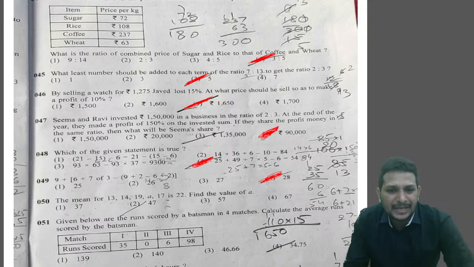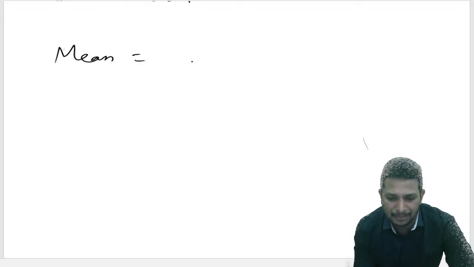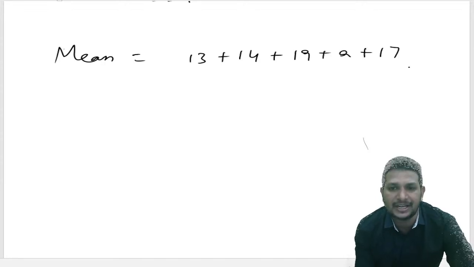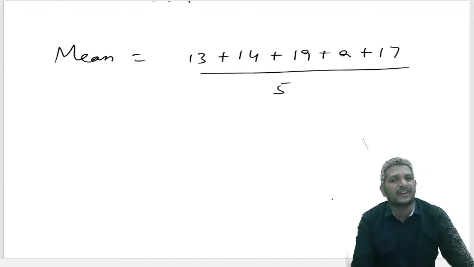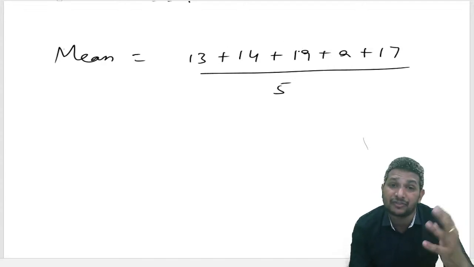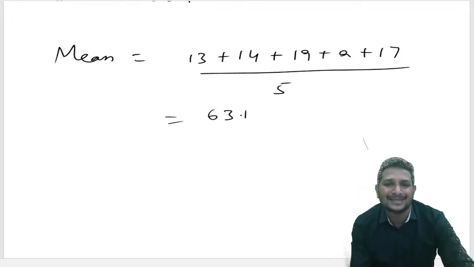So we need to find the mean of this. Let's do the calculation now. Mean is the sum of observations by number of observations. 13 plus 14 plus 19 plus A plus 17 by 5. 13 plus 14, 27. 27 plus 19 becomes 46. 46 plus 17 becomes 63, plus A, by 5.